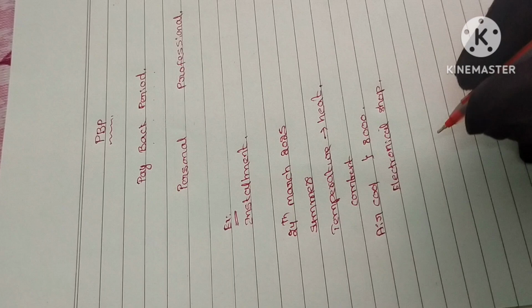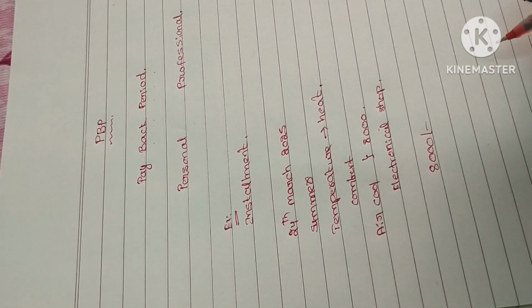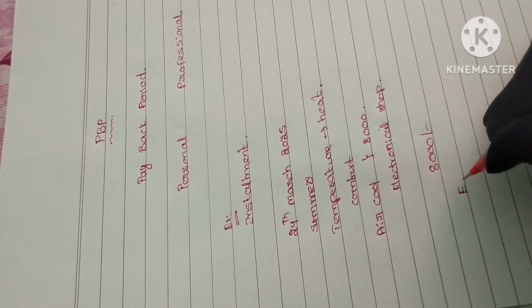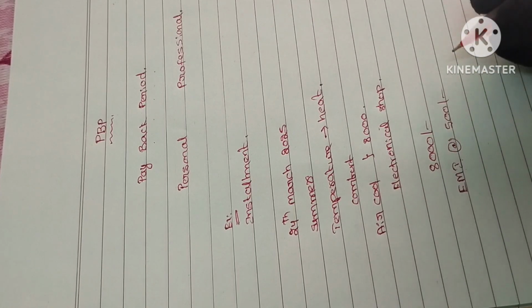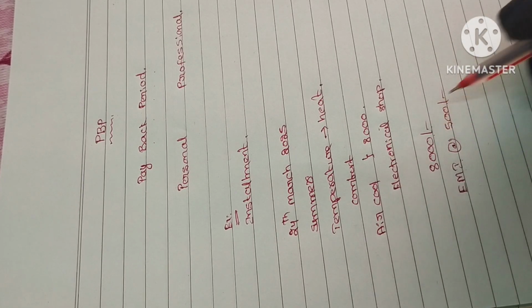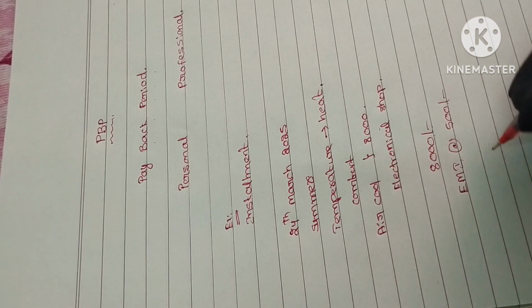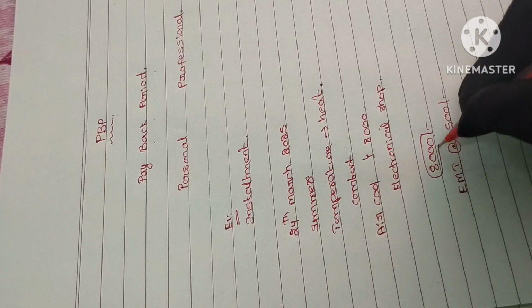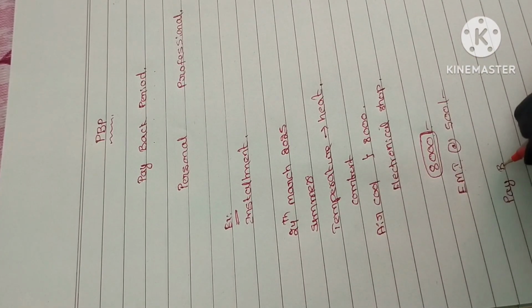The shopkeeper will tell me that 8,000 rupees is the original cost of the cooler, and the estimated monthly installment, EMI, is 500 rupees. That means every month you can pay 500 rupees and take the cooler costing 8,000 rupees. The time period by which I can pay this entire amount of 8,000 is called the payback period.